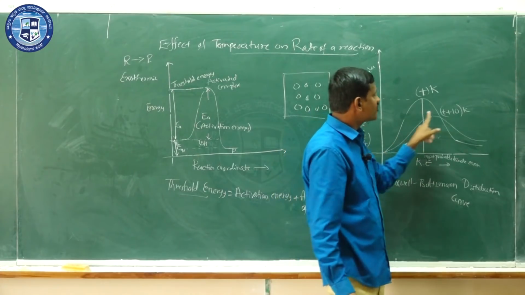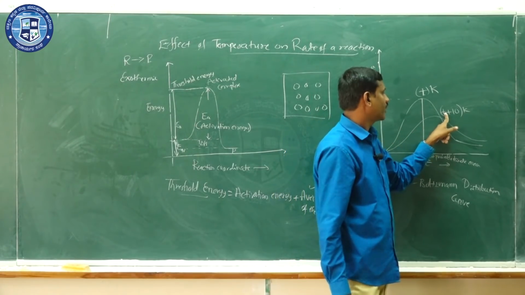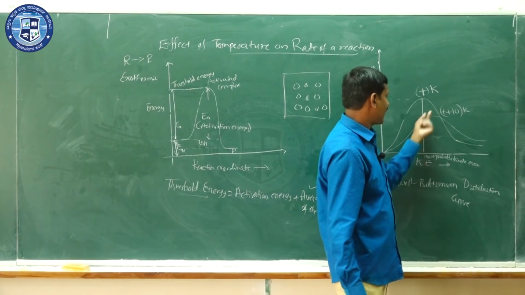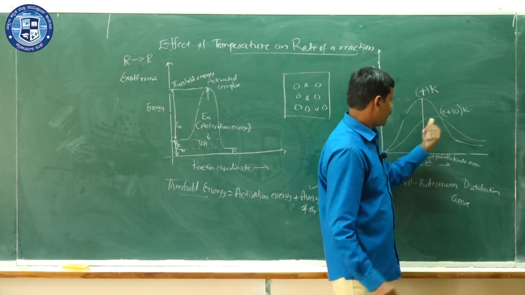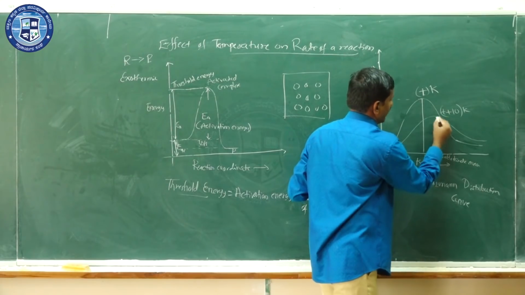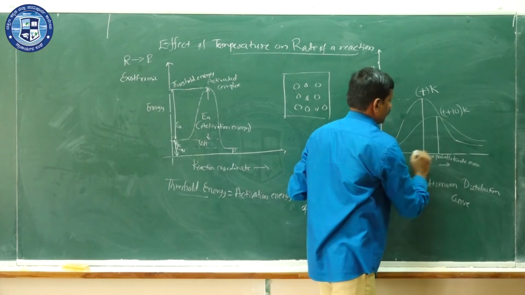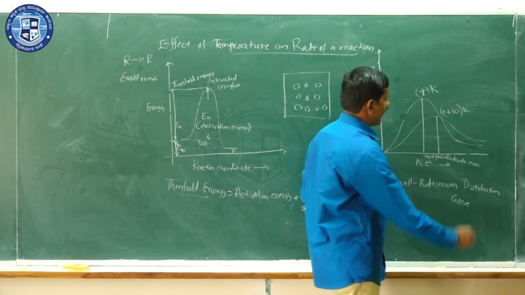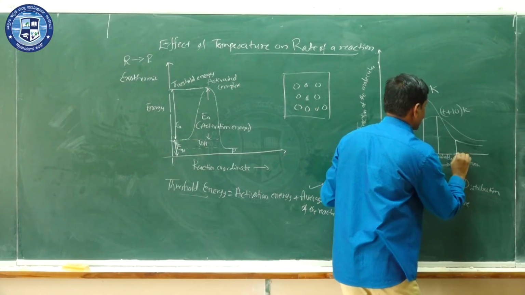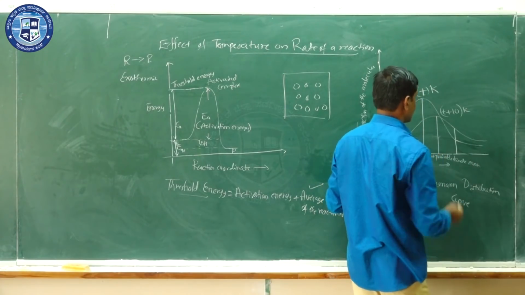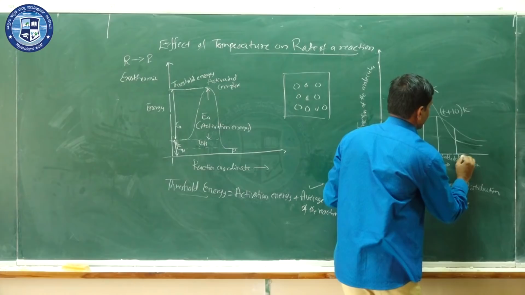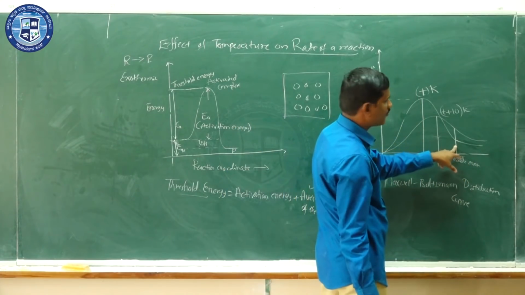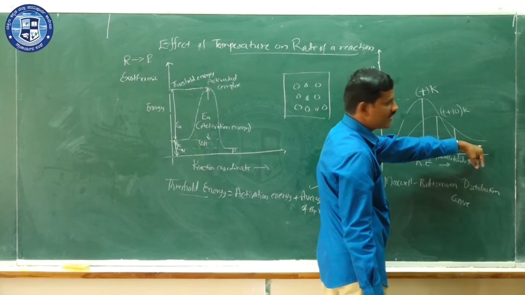Okay. So if the temperature is increased by 10 degrees Celsius, then the curve widens and the peak will be away from this one, and this most probable kinetic energy will be more in this case. This point corresponds to the molecules having a particular energy, that is threshold energy, so that this fraction of the molecules can enter into chemical reaction.